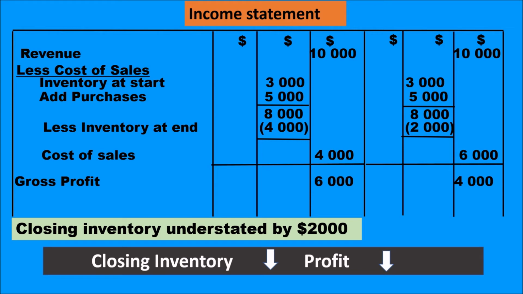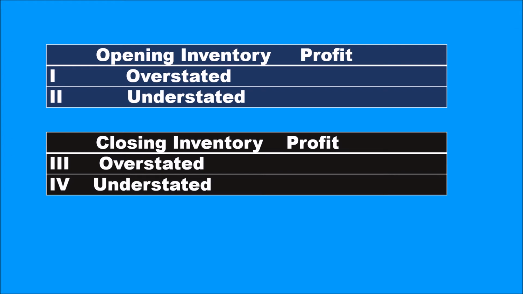Let us try to see a general overview of these relationships. So opening inventory overstated, profit understated. That is, when opening inventory increases, profit decreases. When opening inventory is understated, profit would be overstated.